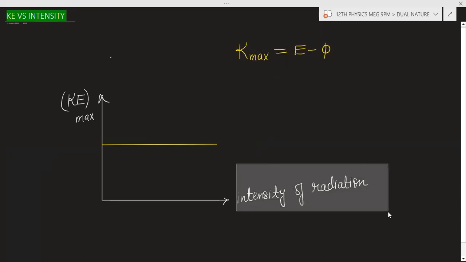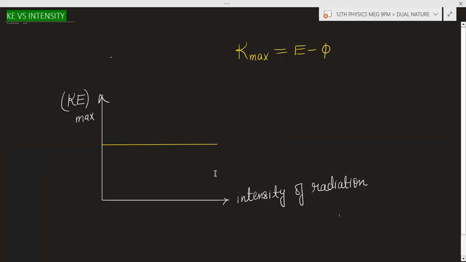So on increasing the intensity of radiation, you can see in this graph that the maximum kinetic energy remains the same. So the maximum kinetic energy is independent of the intensity of radiation. You can see this graph is independent.